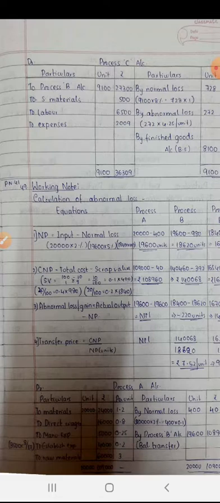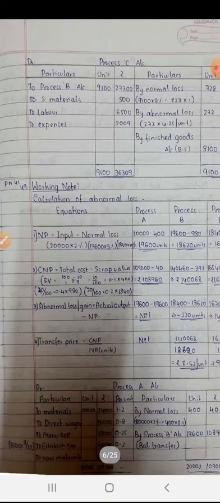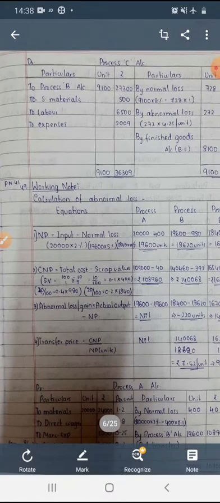What is the ratio of the direct wages? 16 is to 10 is to 8, or 8 is to 5 is to 4, right? 8 plus 5 plus 4 is 17. So established expenses 8,500 into 8 by 17 is 4,000.